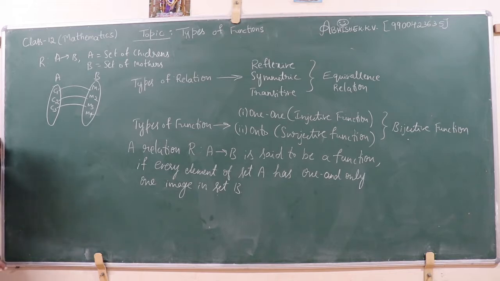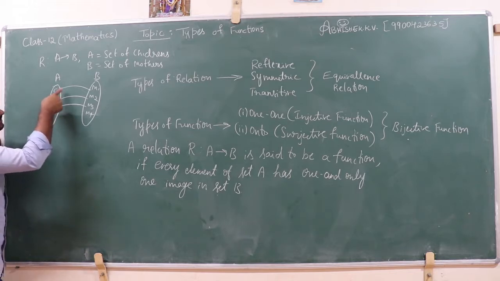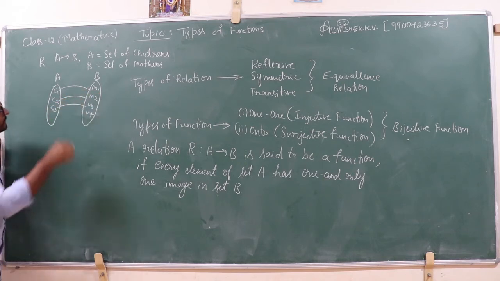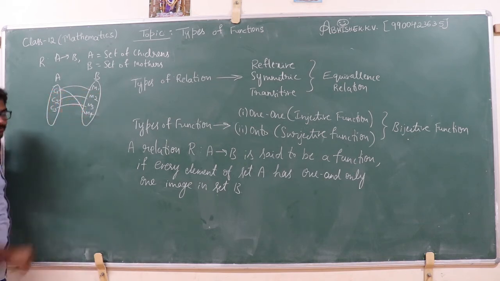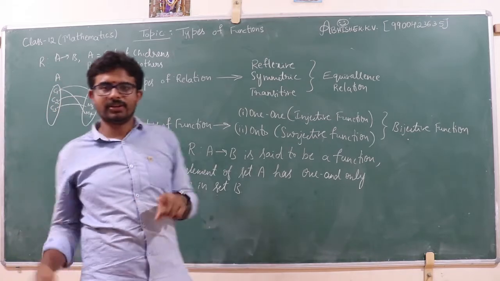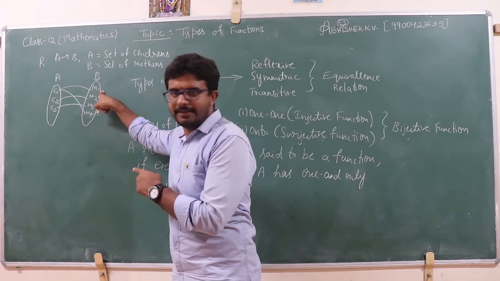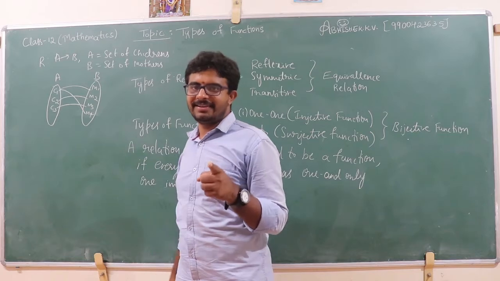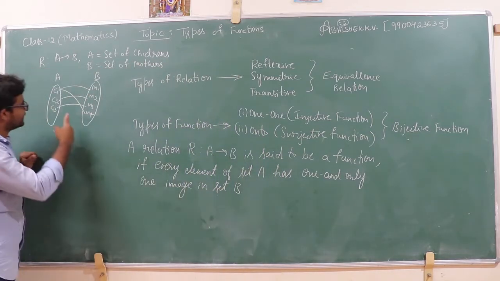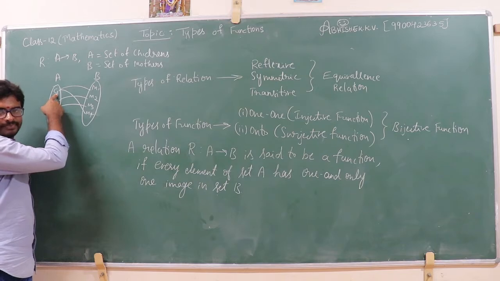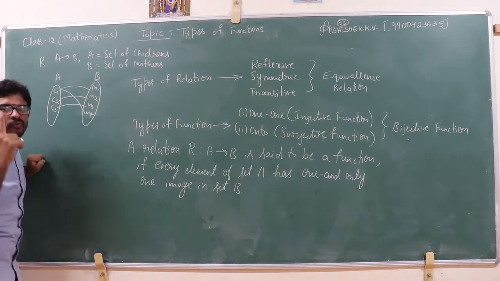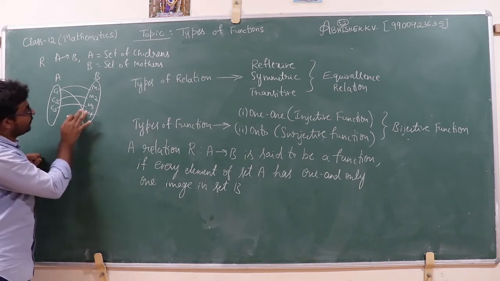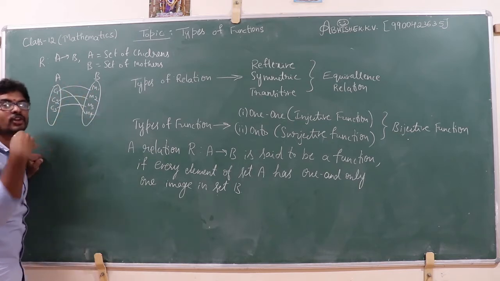My question is, C1 is the son of mother 1. Is it possible that C1 is also the son of mother 4? Think over it. No, it is not possible, right? Why? This child C1 should have only one mother, right? So this type of mapping is not a function.